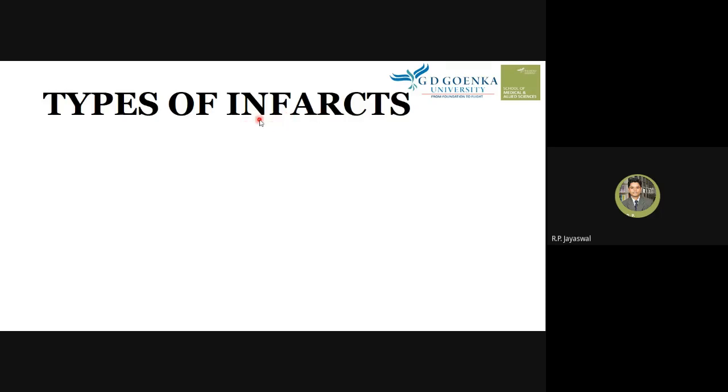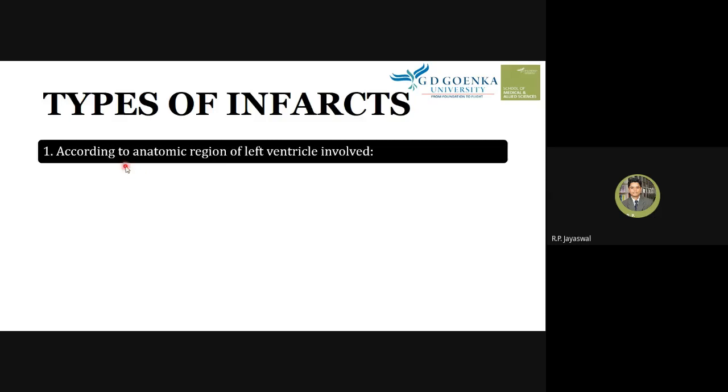So that artery undergoes the obstruction process. So blood supply is stopped, and finally there is a necrosis, what we understood in the previous slides. And here we are going to know the different types of infarct. What are the different types of myocardial infarction which are recorded till date? We'll study the different types of infarction.